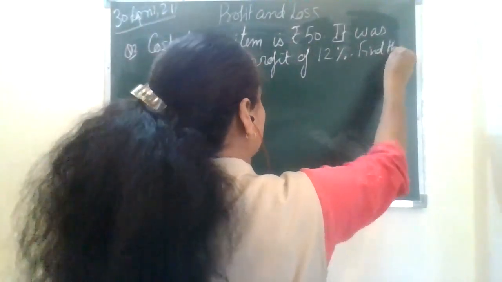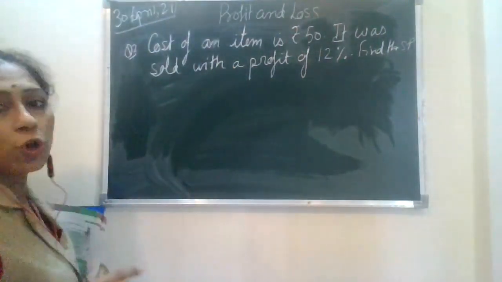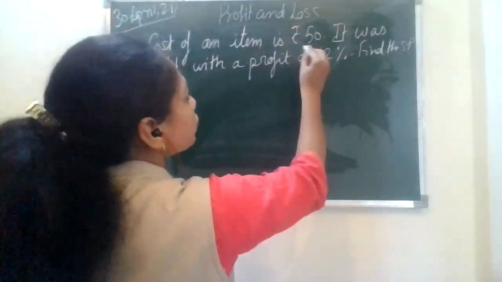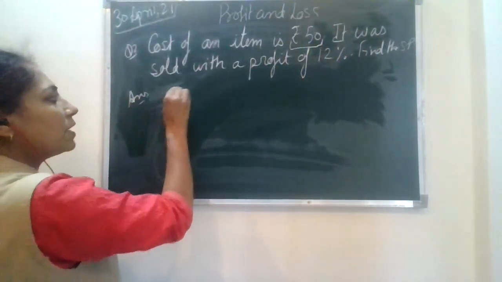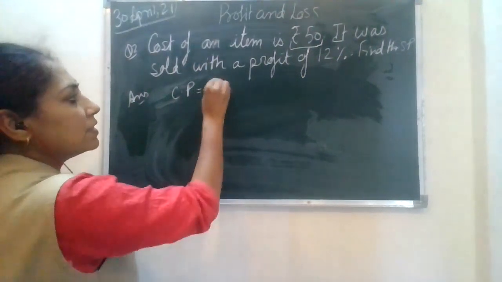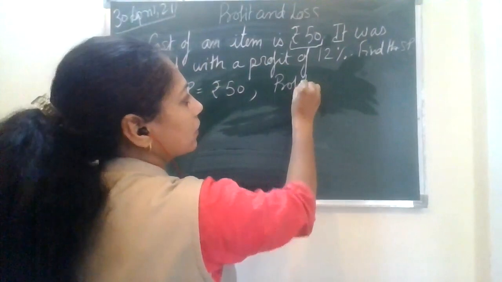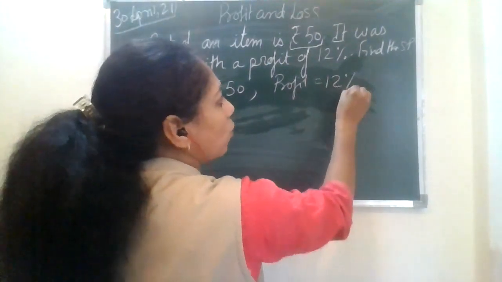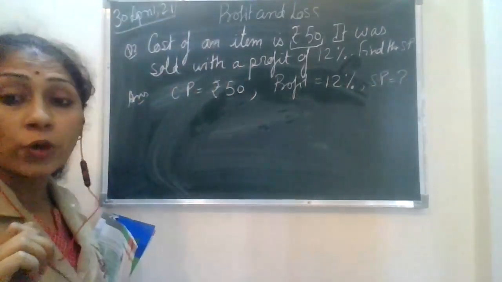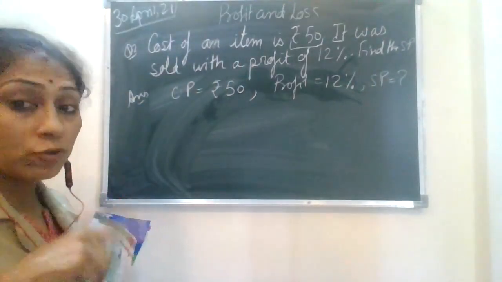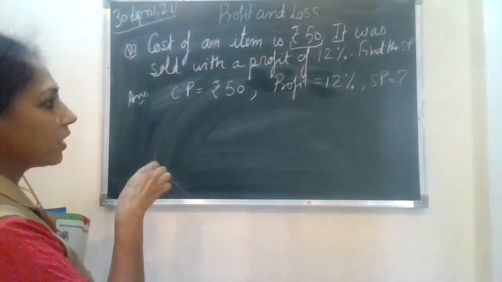Find the SP. Now, in this question, see what all information is given. The cost of an item is rupees 50. That means the CP is given as rupees 50, and the profit percent is given. This is 12%. What is your SP? SP, you need to find it out. Okay. This question is based on the complex formula which I gave you, the last 4 formulas. You have to make out the selling price.